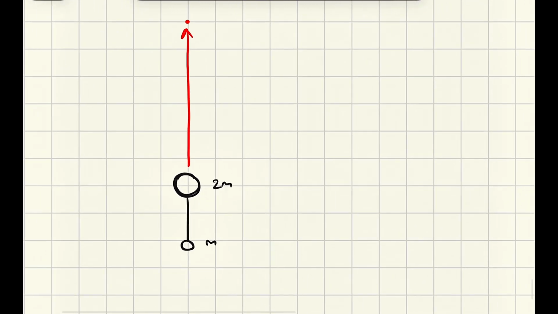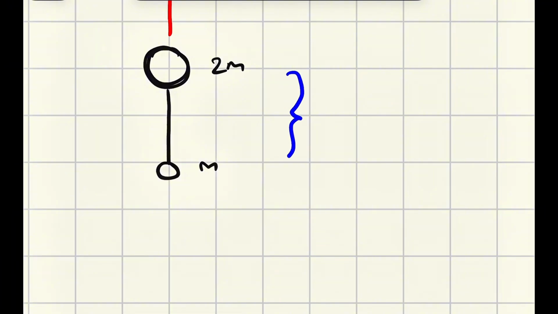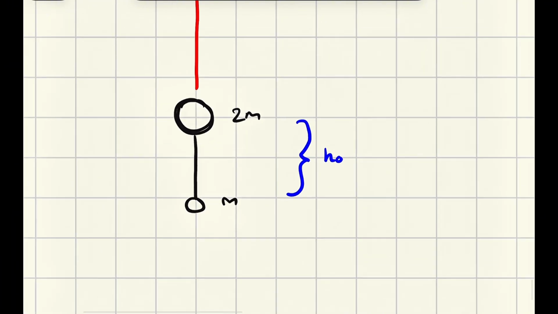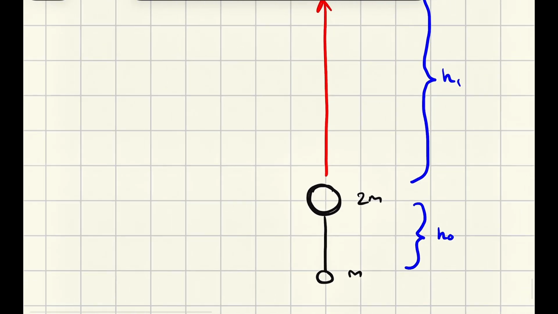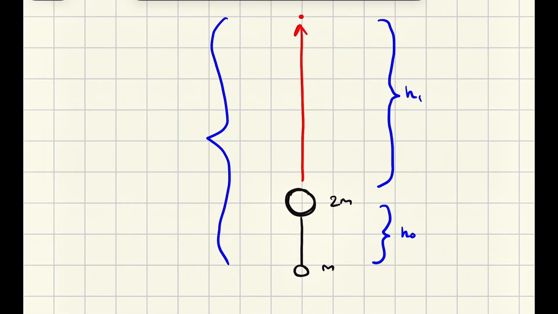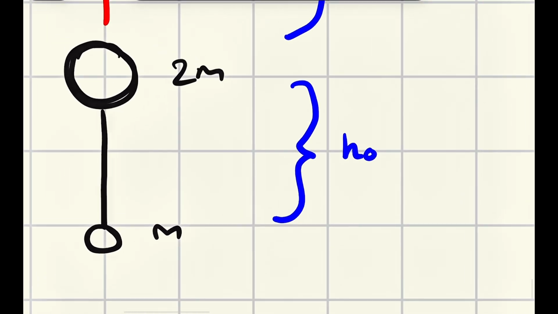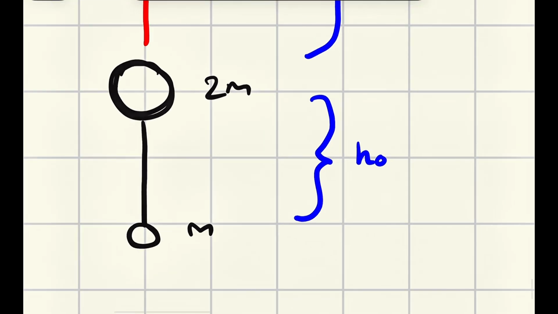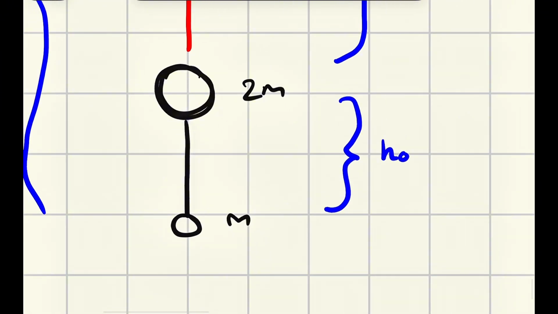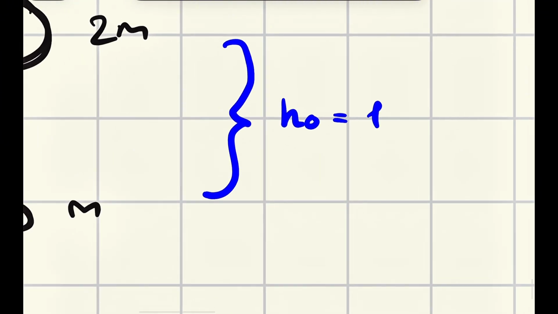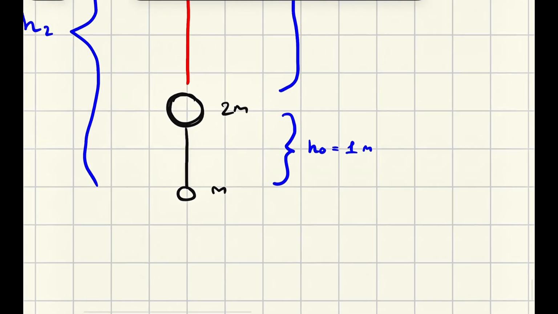So we need to understand that we have here not one, not two, but 3 processes, and let me note them. The first distance is this one, let's call it h0. The second distance is this one, let's call it h1. And the third distance is this entire distance, let's call it h2. The meaning of h0 is the distance covered by only the 2m ball without any resistance, without any extra mass. And it's only the first meter where it does not have any problem.